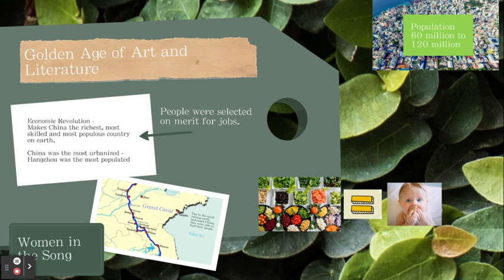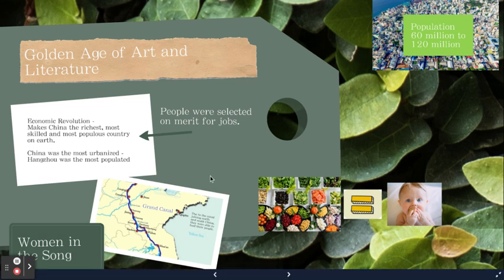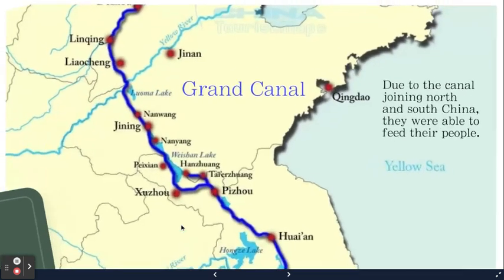So if it's the most populous, that means they're going to have a lot of food. So they go through their own little agricultural revolution. And you're going to end up seeing China being the most urbanized, and Hangzhou is going to be the most populated city in the world.